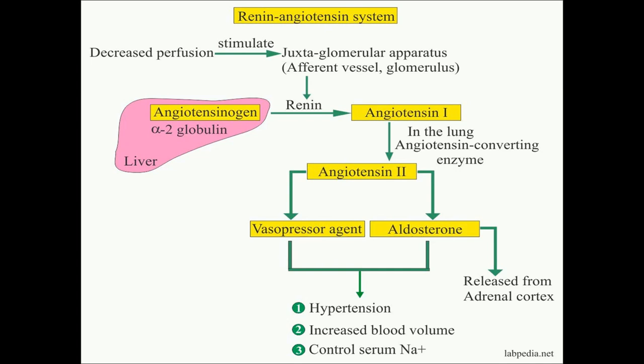This angiotensin 1, a decapeptide, is acted on by enzymes produced by the lungs. Angiotensin converting enzyme converts the decapeptide angiotensin 1 to produce an octapeptide, angiotensin 2.